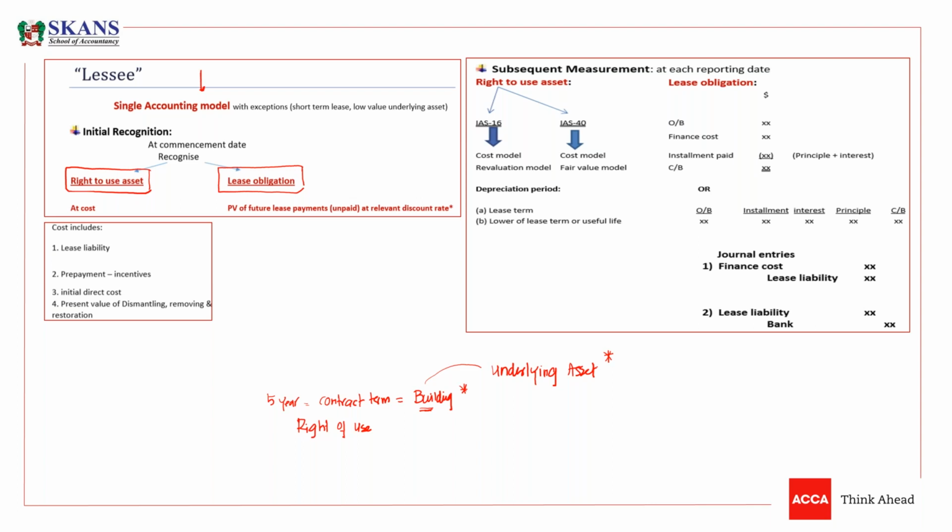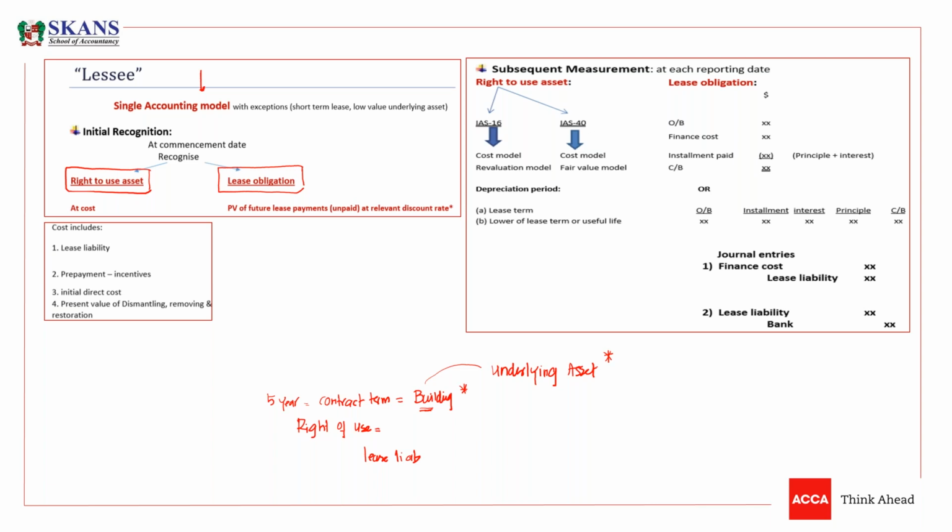So we'll say that the building is not an asset, but we have the right to use this asset for 5 years. A right in every standard is an asset. It meets the definition of an asset given in the framework. So we need to recognize the right of use asset. Because in this lease contract, we have a right of use asset, and on the other hand, we have a lease liability.